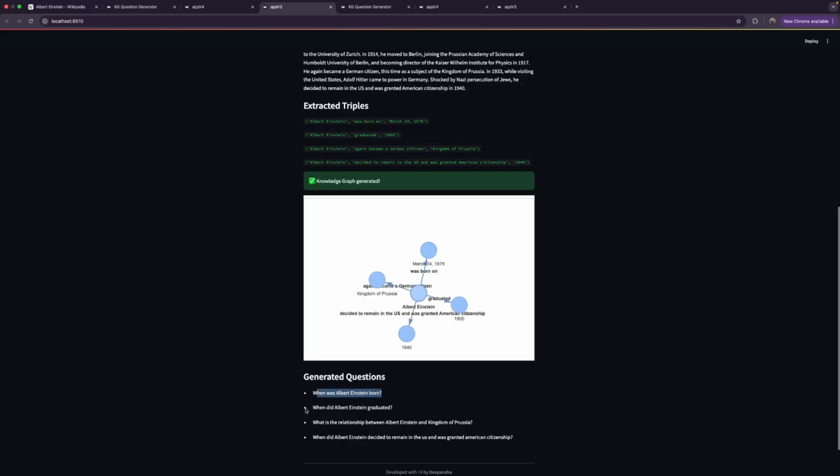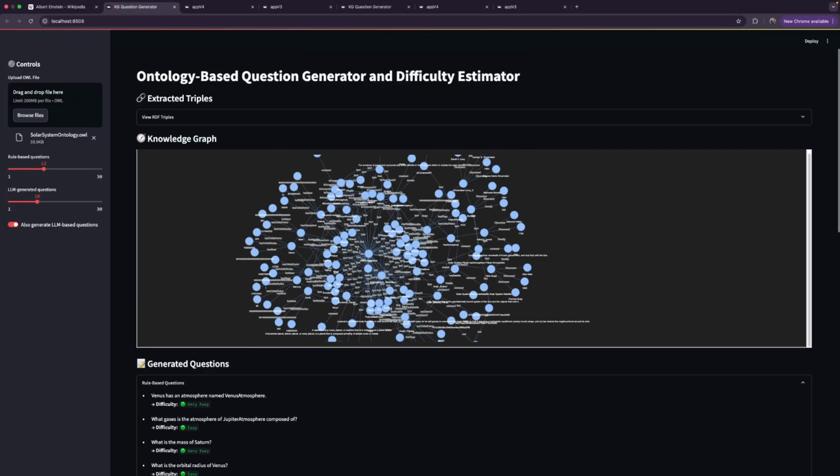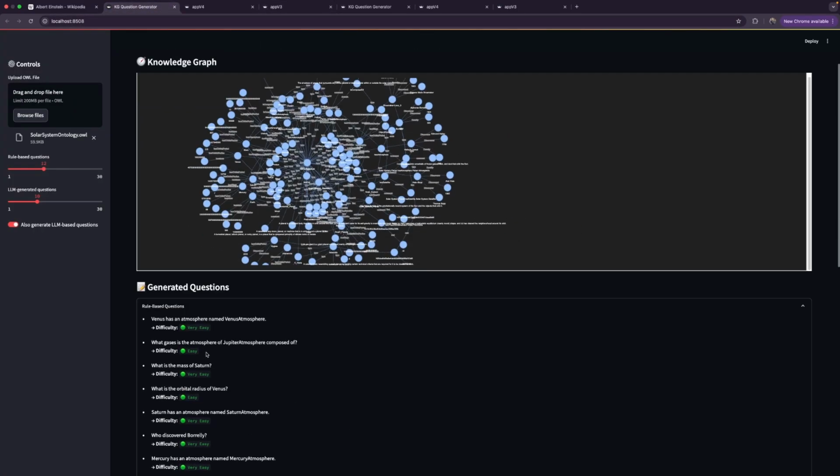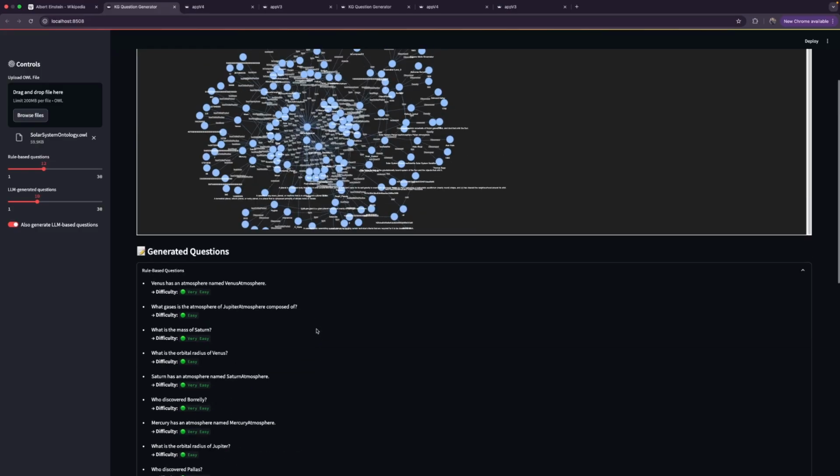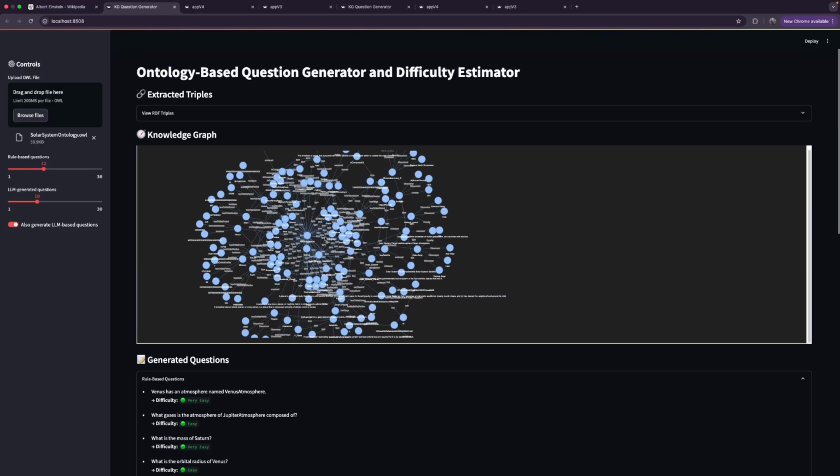When was Albert Einstein born? When did he graduate? So this was the knowledge question generation pipeline which was used earlier, and we have updated on it, and we have finally settled with this for our final project because this gives more in-depth questions, and hence we have settled with that.